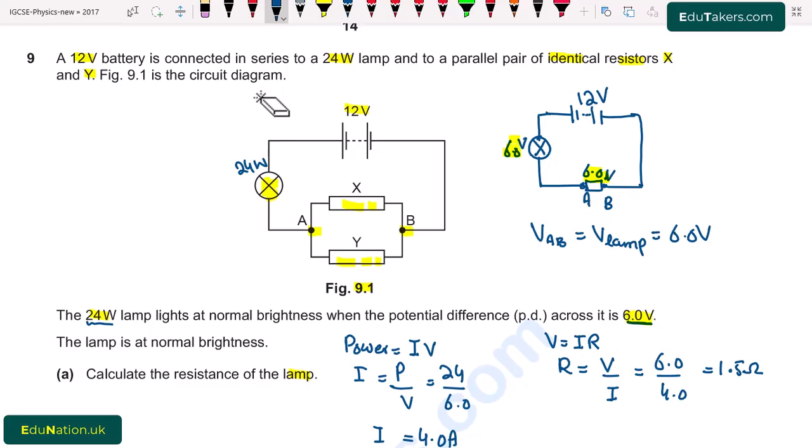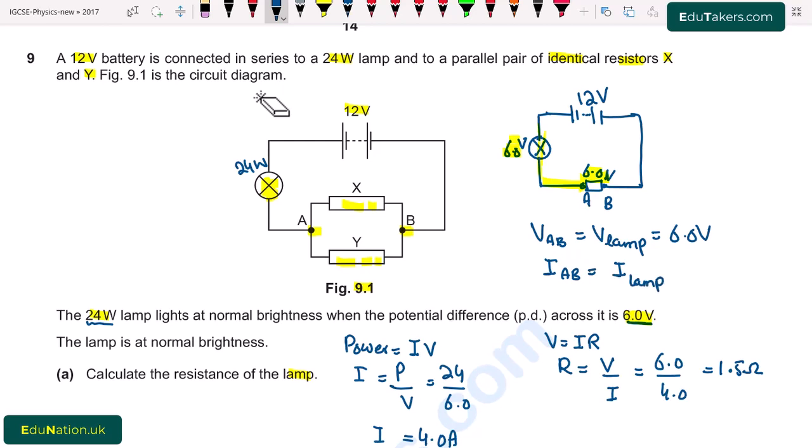And both of these are connected in series like this. So in the series combination, the value of current remains same. So the value of current across the lamp is equal to the value of current across the AB. So I write here current across AB is same as the current across lamp.